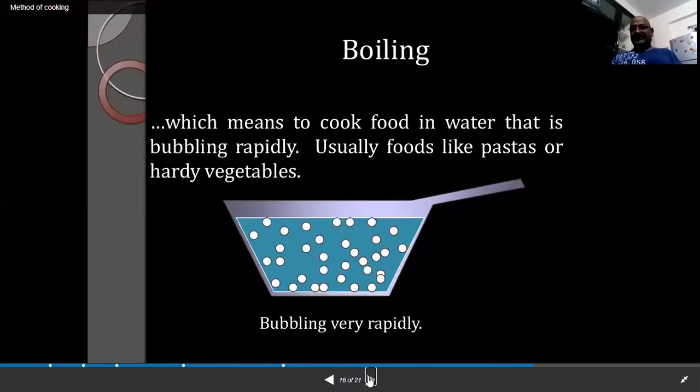The next moisture method is called boiling. What is boiling? It means to cook the food in water that is bubbling rapidly, usually food like pastas or hardy vegetables. Boiling is nothing but keeping the water at a high temperature, letting it boil at 100 degrees Celsius, and the bubbles come out from the water. The molecules in the water try to escape from the water. At that stage the bubbling starts. That is known as boiling.